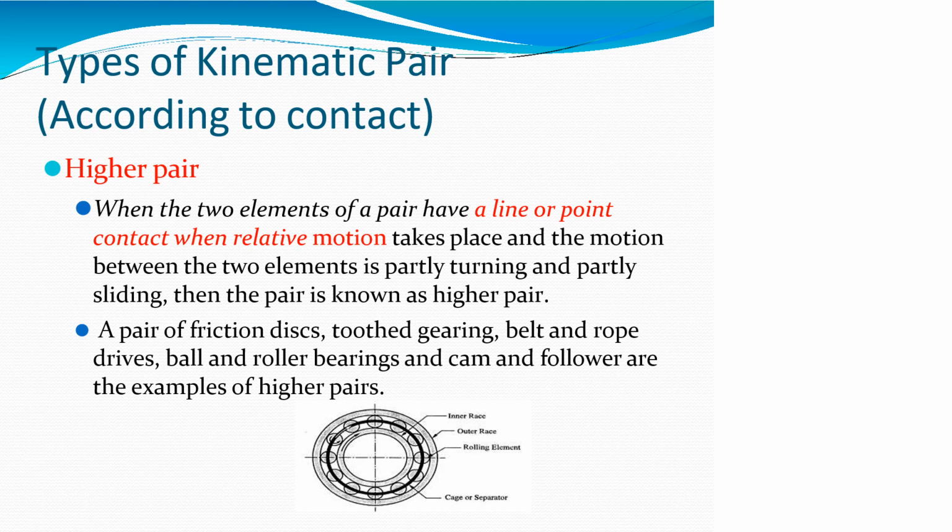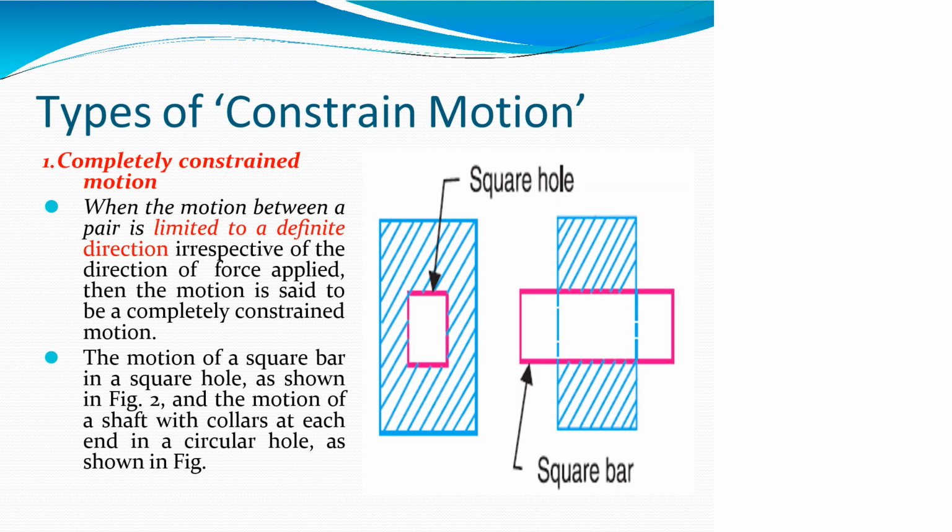Now we are going to see the higher pair. When the two elements of a pair have line contact or point contact, and when relative motion takes place the motion between the two elements is partially turning and partially sliding, then the pair is known as a higher pair.